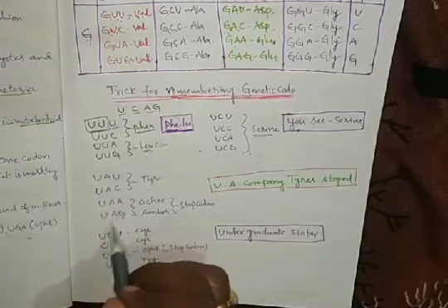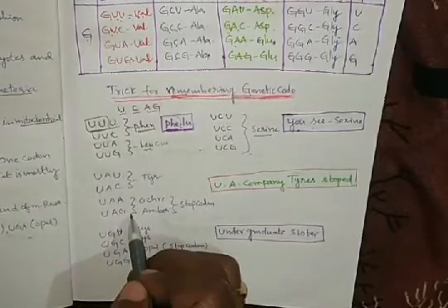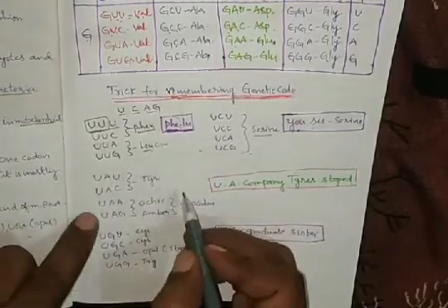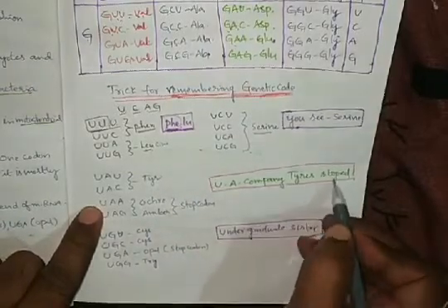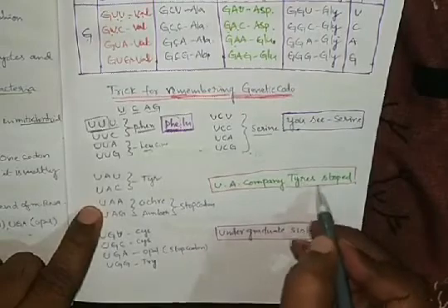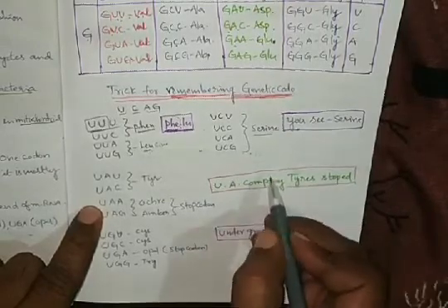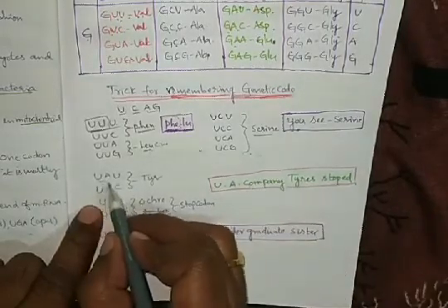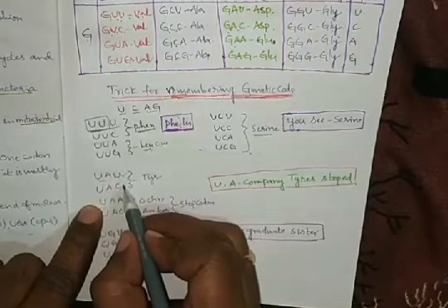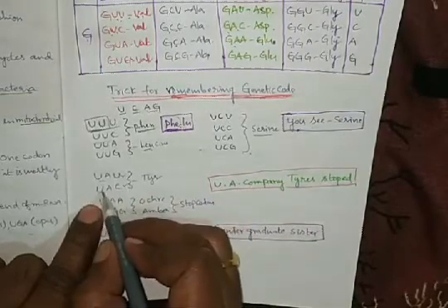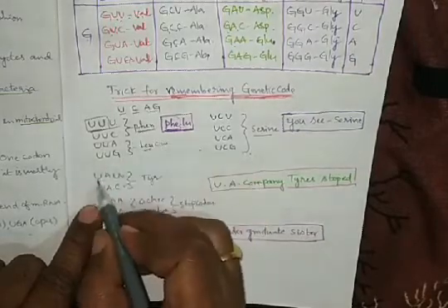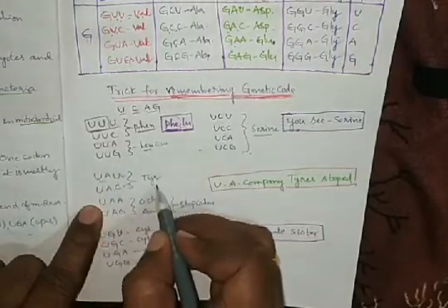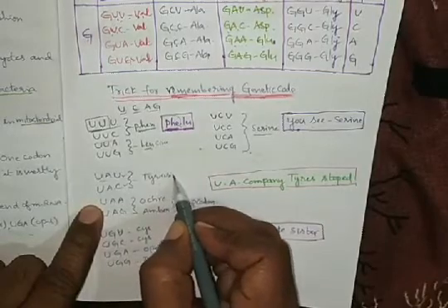UAU, UAC, UAA, UAG. So we can say UA company tyre stopped. If the codon starts with UA, the first two nitrogen bases, UAU and UAC code tyrosine.